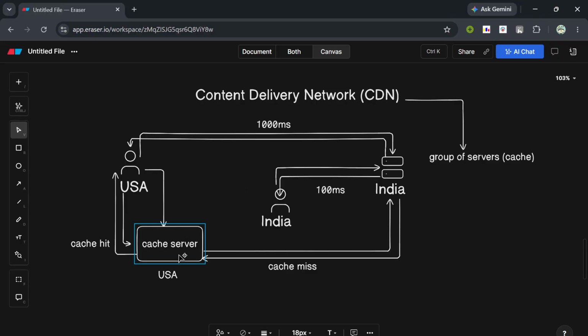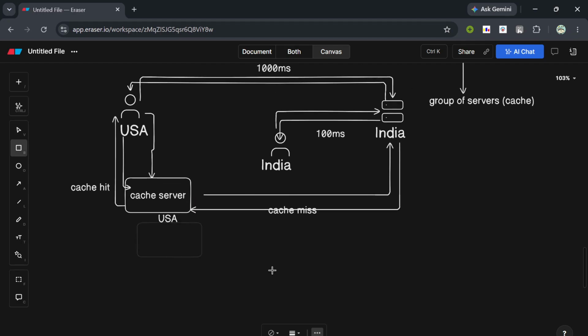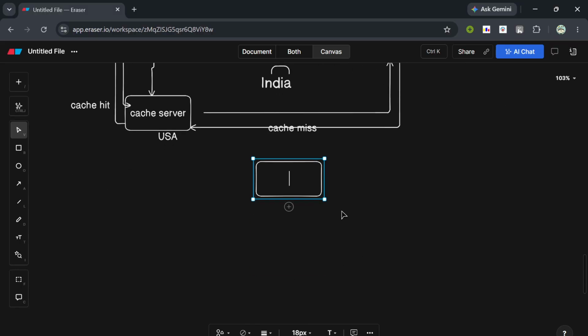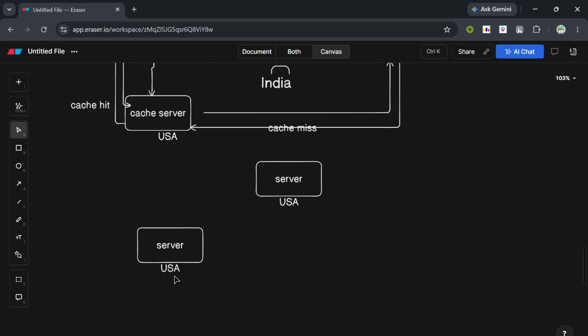And this CDN is basically a group of networks. So we can have CDN in multiple different countries. We can have a group of servers, let's say a server in the US, then a server in another country like Japan, then a server in some other geographical area, let's say Australia.